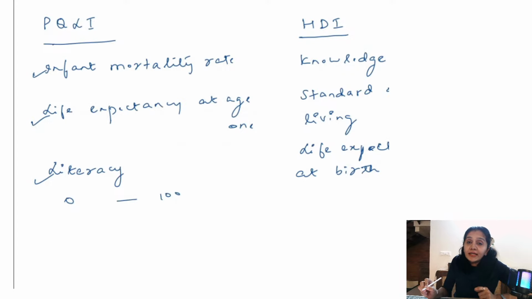So what is the current PQLI for India? This is one of the frequently asked questions. I'm sure you're all aware of it. It is 117, all right? So the current PQLI, that is Physical Quality of Life Index for India, is 170.